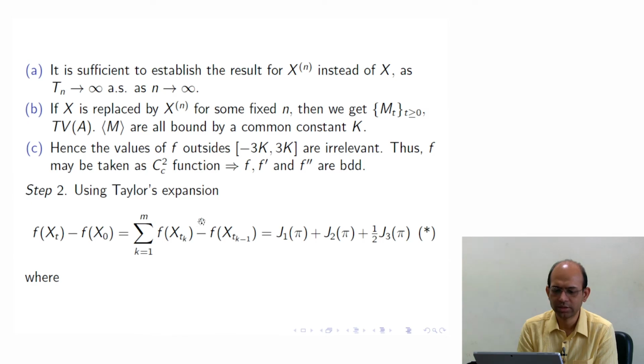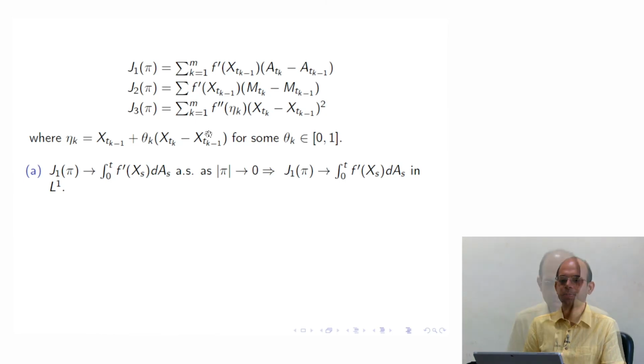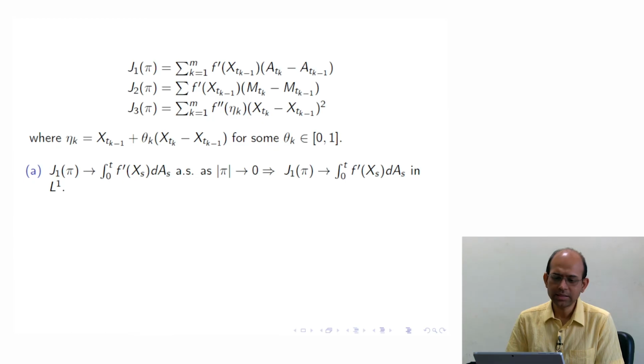Okay, so if we expand the Taylor expression of each and every term, then we are going to get this. However, we have the sum over k equal to 1 to m, so this sum is also there. Now let us look at each and every term separately. Okay, so it is a little long proof.